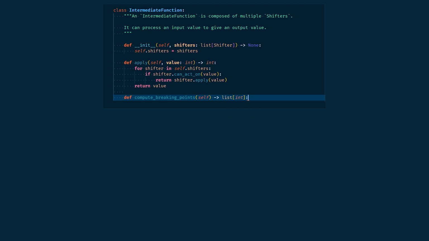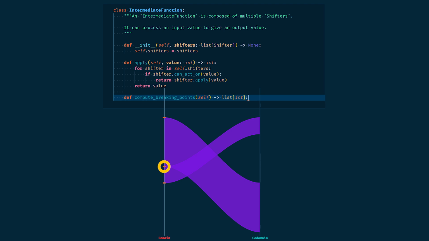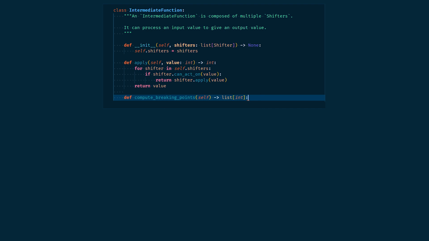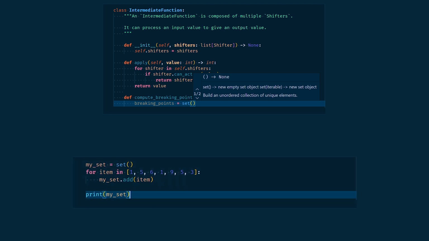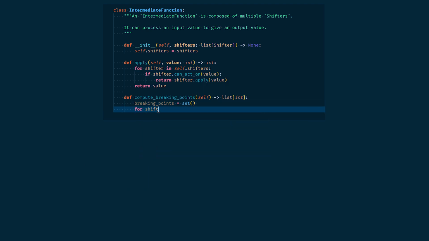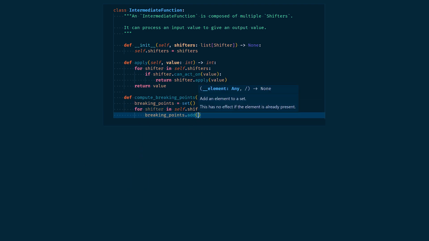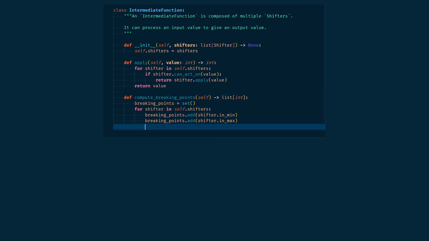If the min value of a shifter is the same as the max value of another shifter, we do not want to use this value twice. We only want to know that this value exists. So we first create a set, which is a collection of unique items. When you put an item into a set, it will be added only if the item is not already in the set. Then, for every shifter of our intermediate function, we add to the set its min and max values. Finally, we convert this set into a list and we sort that list using Python's built-in function sort, whose complexity is in big O of n log n. We can return the list.